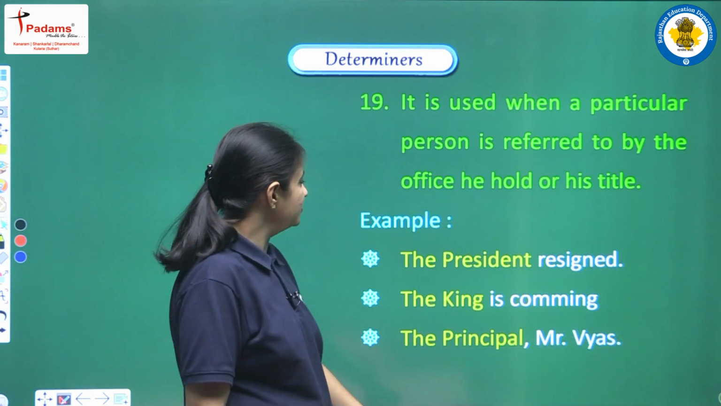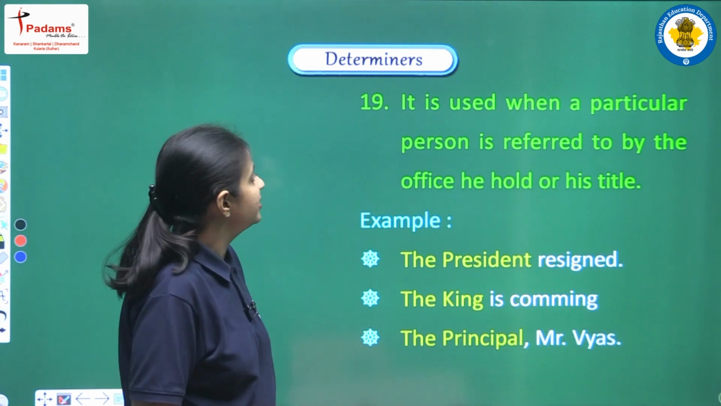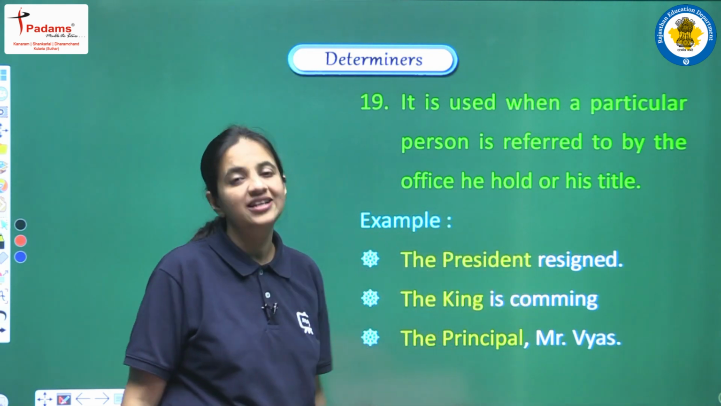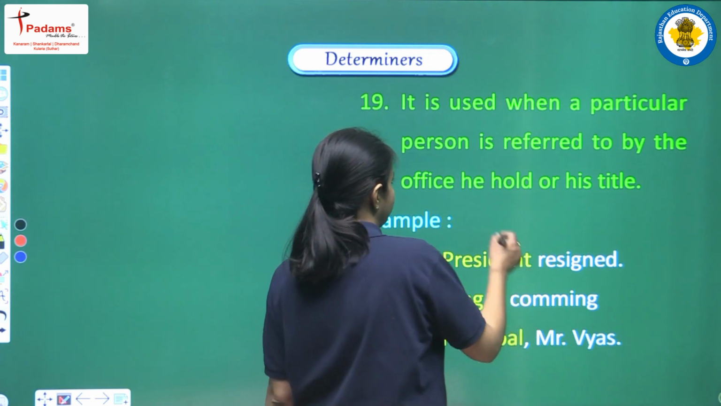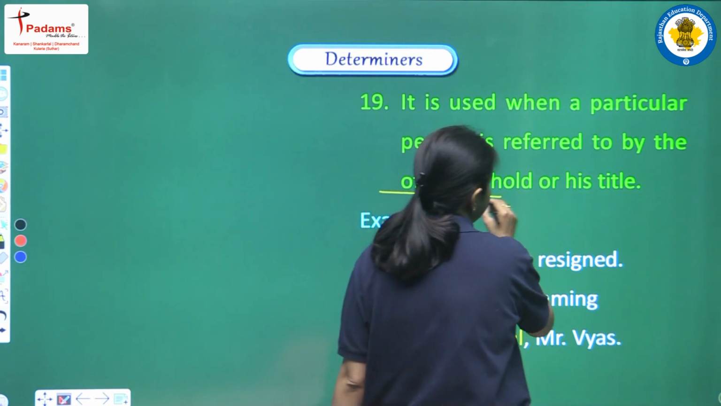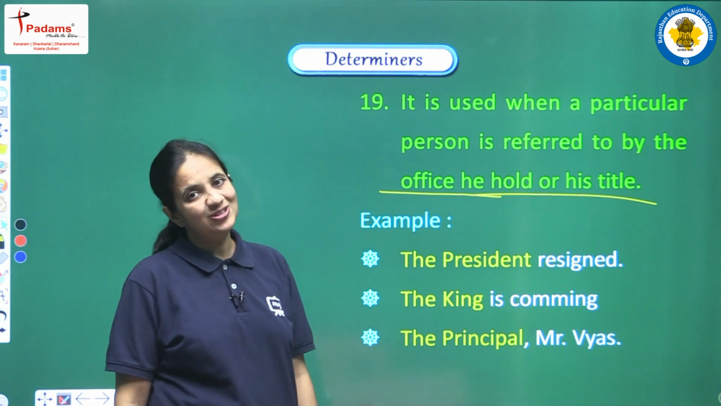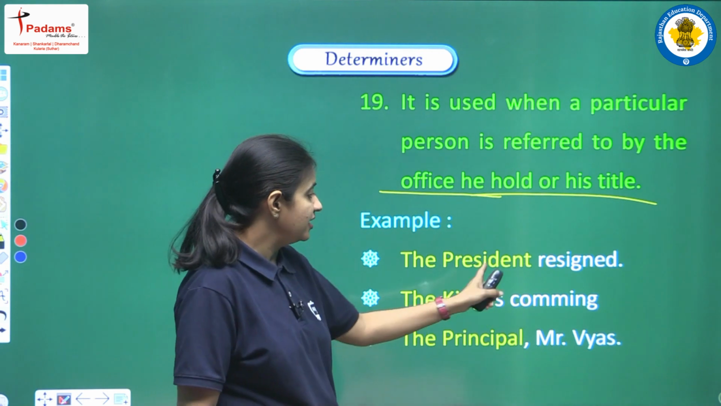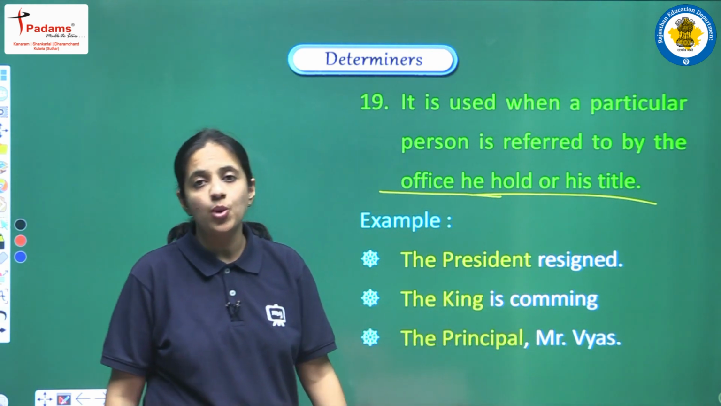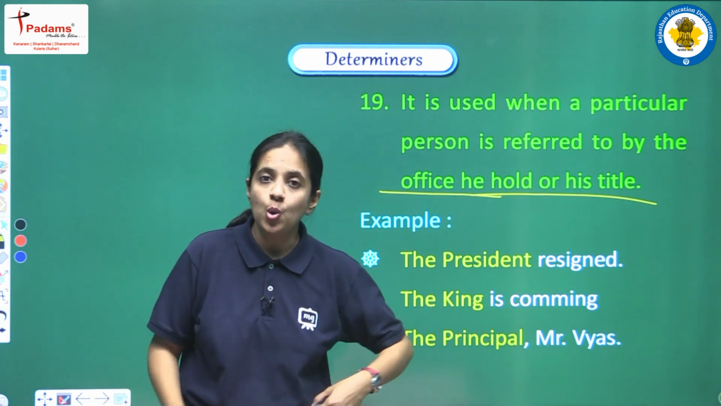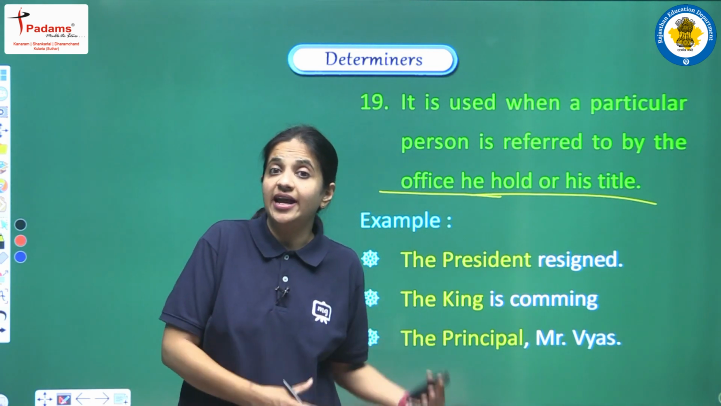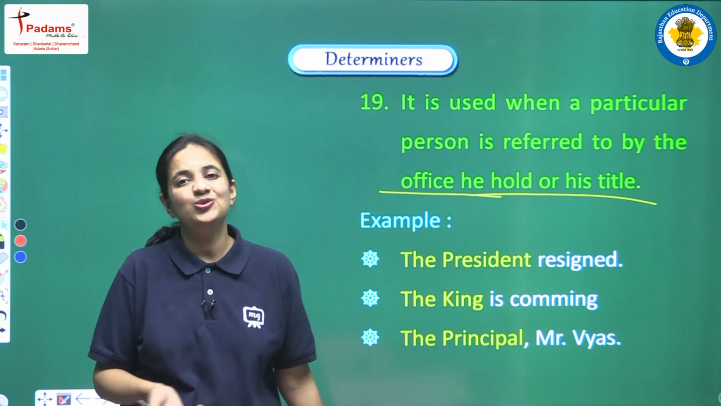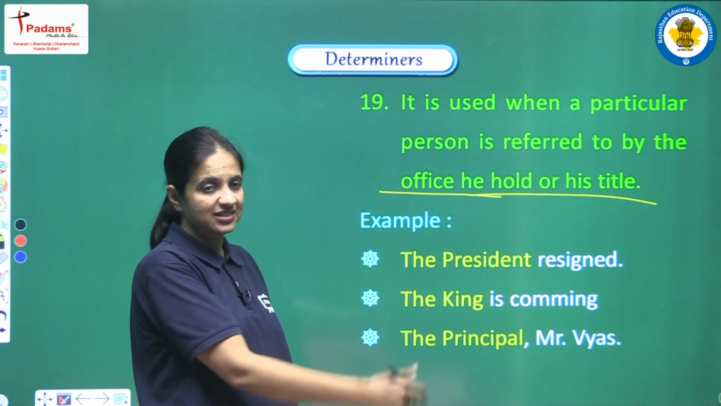Moving on next, it is used when a particular person is referred to by the office he holds or his title. So another use: when we are referring to a person by his office or title, then also the article is used. Examples: the president resigned, the king is coming, the principal Mr. Vyas. Whenever we are talking about one person and referring to his title, his office, his post, then also we have to use the article.